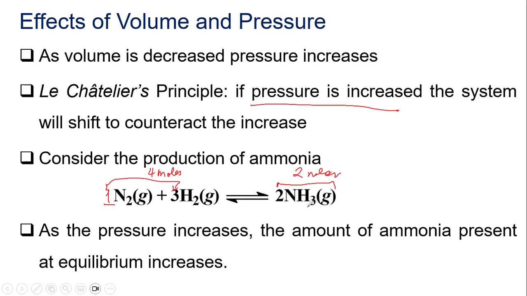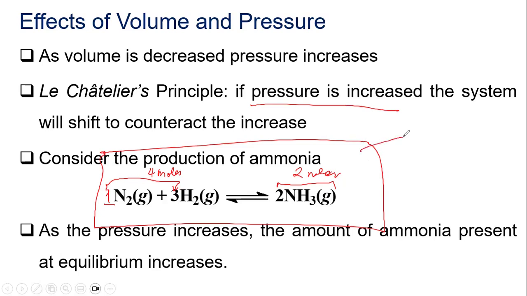So, whenever there is an increase in the pressure, take note that everybody is affected because this is just in one vessel. Since this is in one vessel, when you increase the pressure, everybody is affected, but the question is where is the shift?